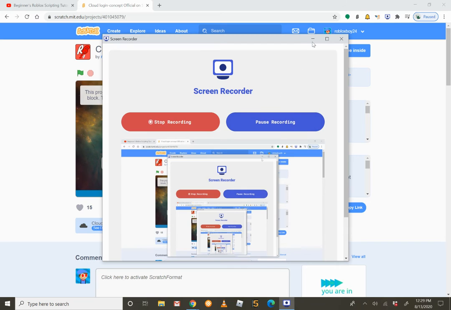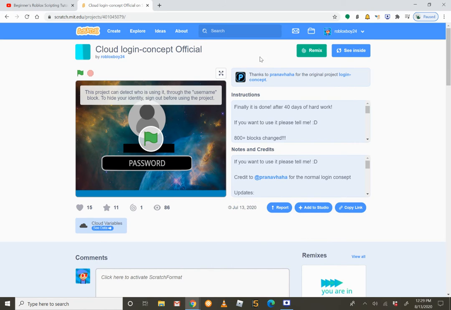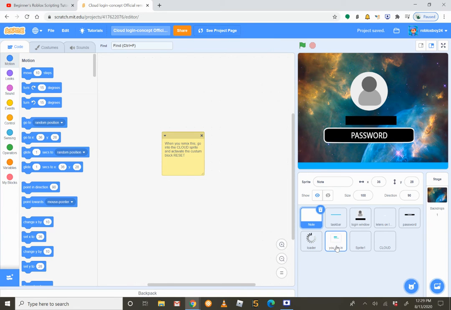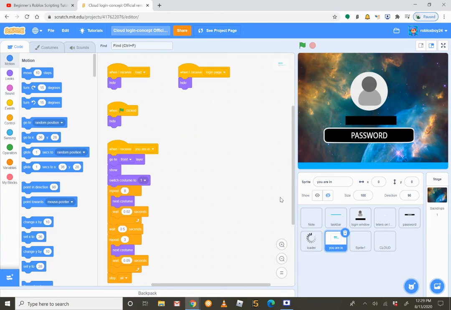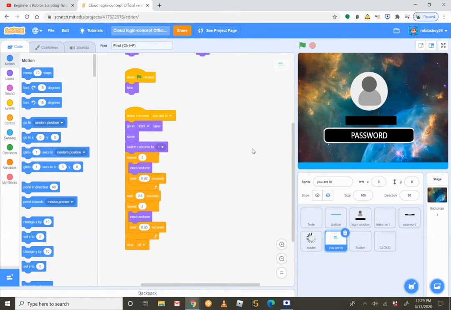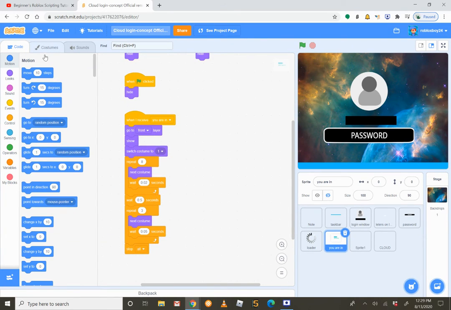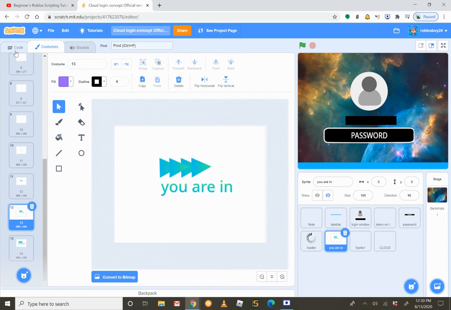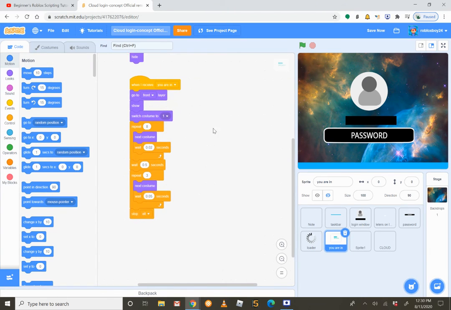Okay, I'm back. So, remix it. See, it's going to remix. That's the first step. Second step is going in here, viewing sprite, and you can delete the animation of showing the UN, but you can keep it if you want.